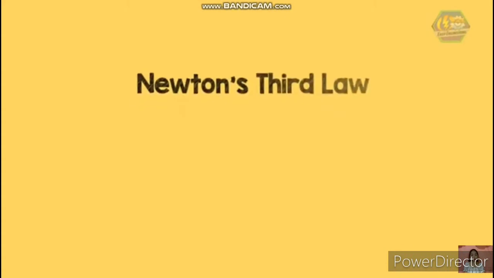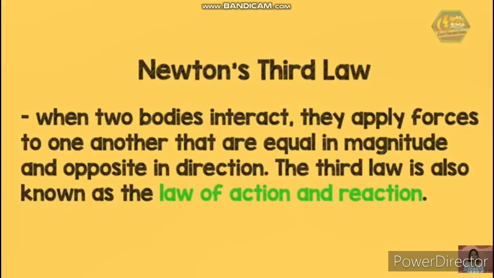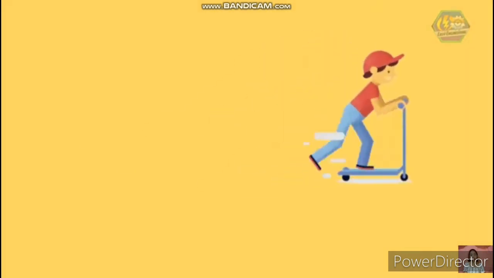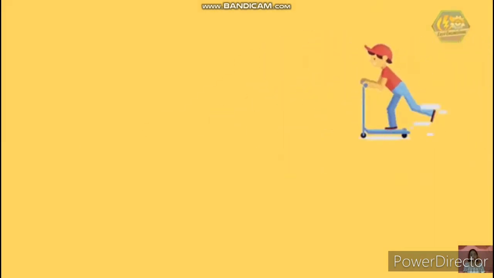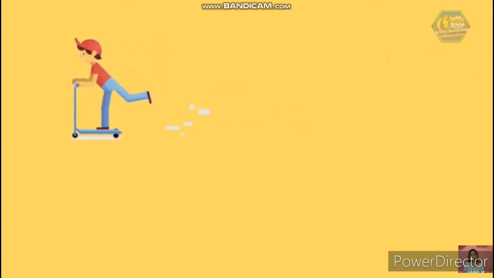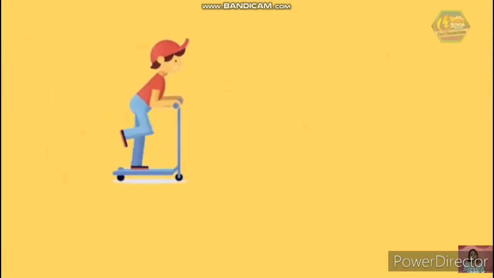Newton's third law states that when two bodies interact, they apply forces to one another that are equal in magnitude and opposite in direction. The third law is also known as the law of action and reaction. What does that mean? It means that when you apply force on something, it gives an equal amount of reaction force. Say you have a skateboard. Once you press your feet against the floor, the floor will push back with an equal amount of force on your feet.